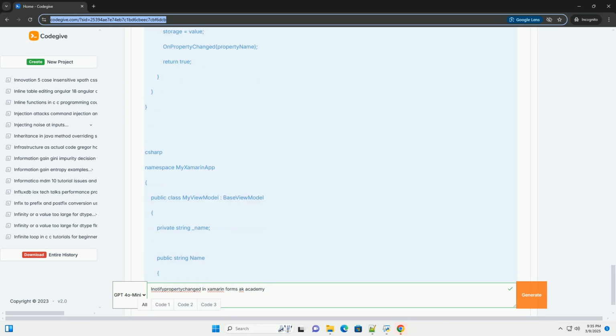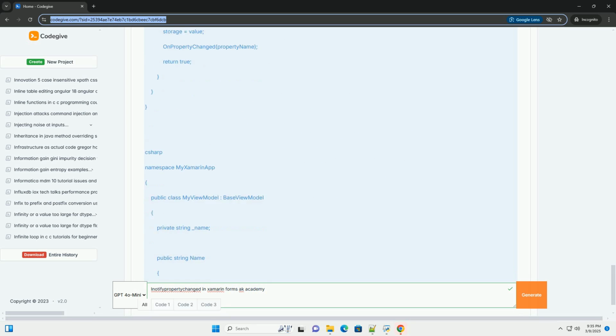Sender: the object, usually the view model instance, that owns the changed property. PropertyChangedEventArgs: contains information about the property that changed. The most important property here is PropertyName, which is a string representing the name of the property that was modified.